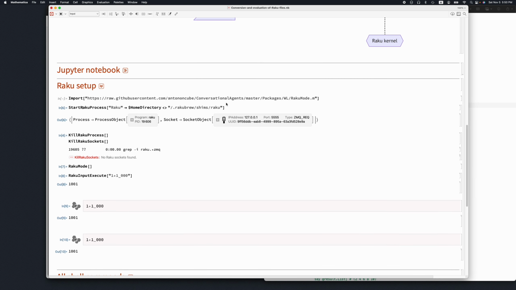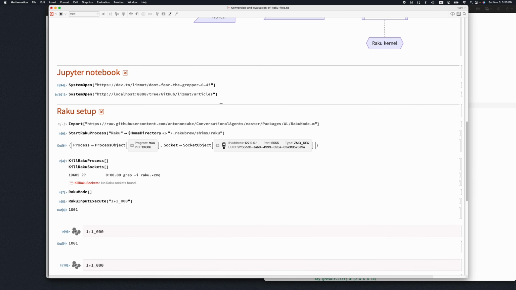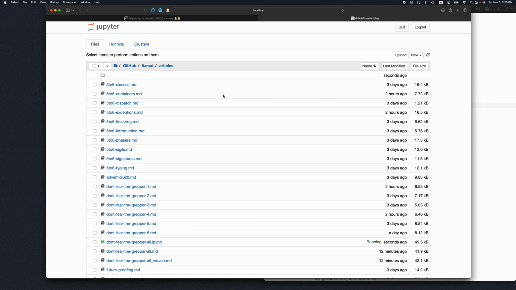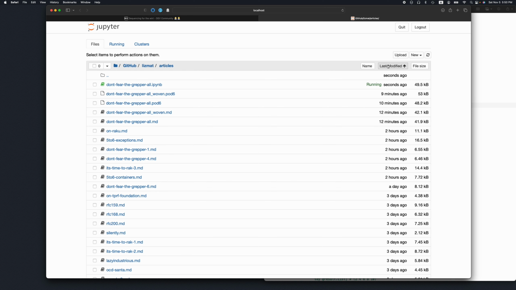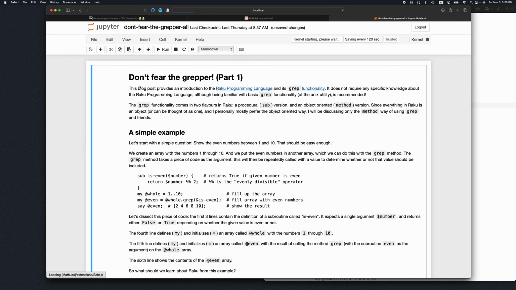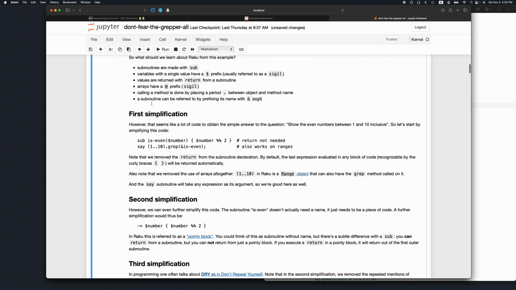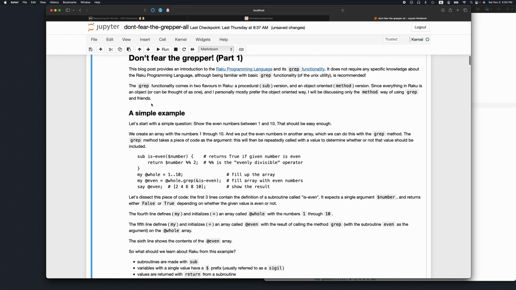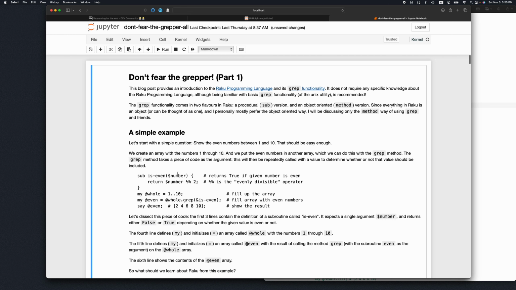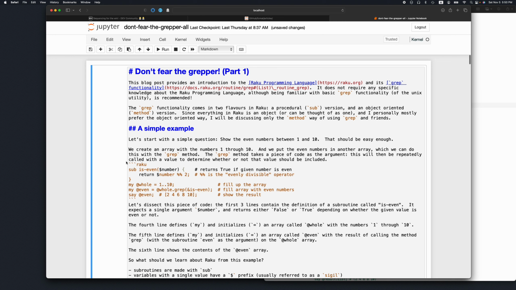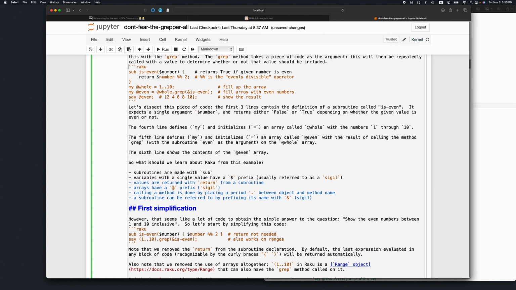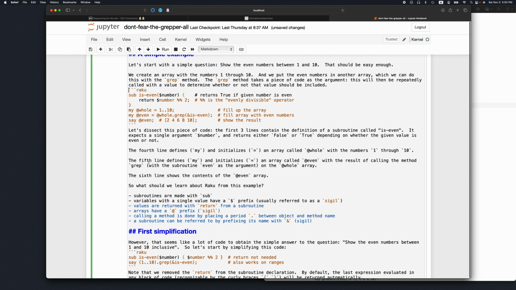So I have this magic command somewhere here about opening this notebook. So we open the Jupyter environment. And so here we have this Jupyter notebook with the code. Unfortunately, that's not what we want. We cannot evaluate this. I'm going to show it. So this actually is a markdown cell. It's one big markdown cell for all of the content of the article.